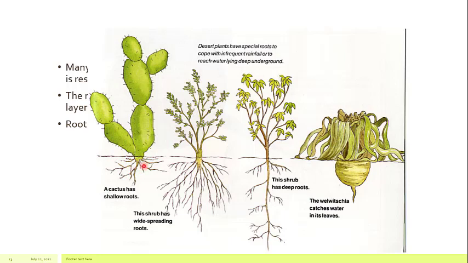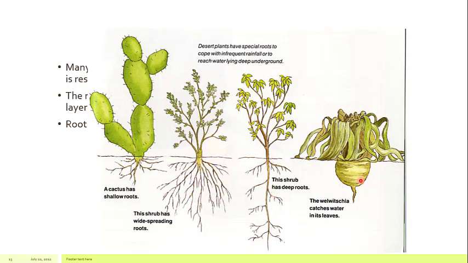So whenever there is a rainfall, it has to absorb the water. So these shrubs have a widespread root system. As you can see here, there is extensive branching in the shrub, which is also growing in desert conditions. And the third plant, the shrub, has a deep root system, and in the Welwitschia